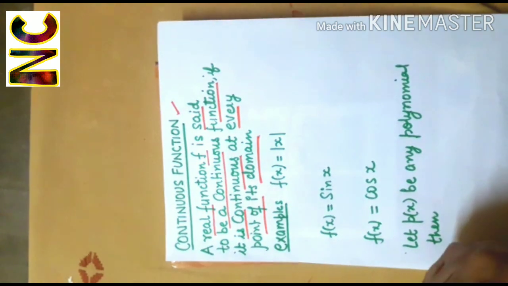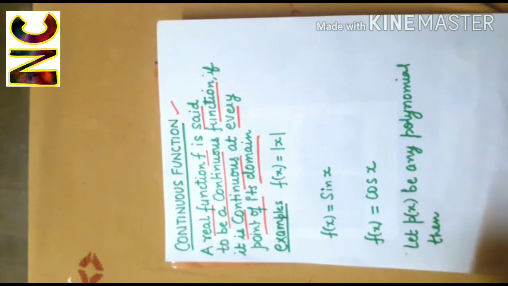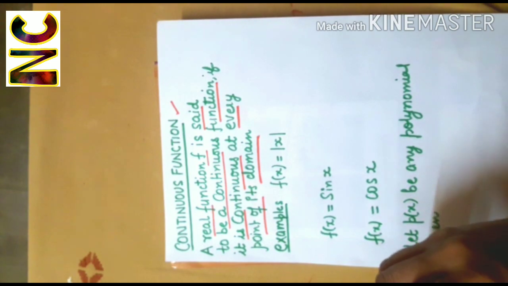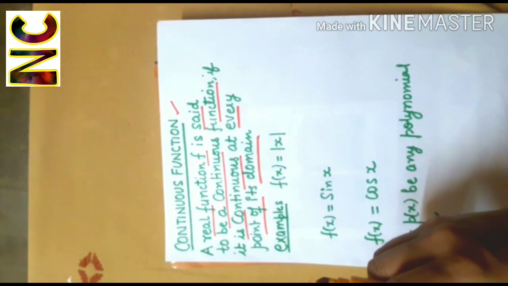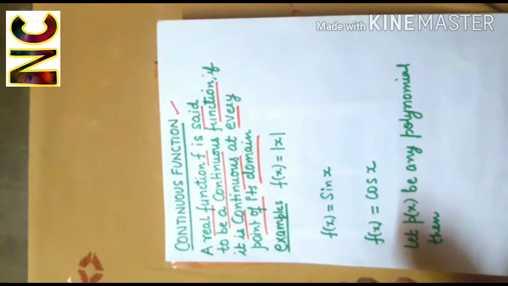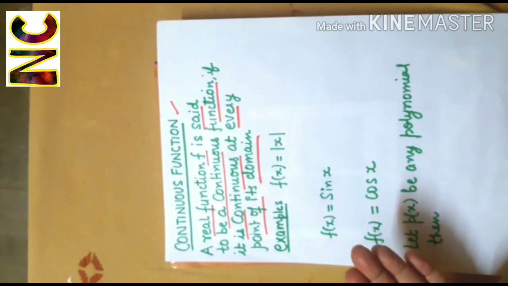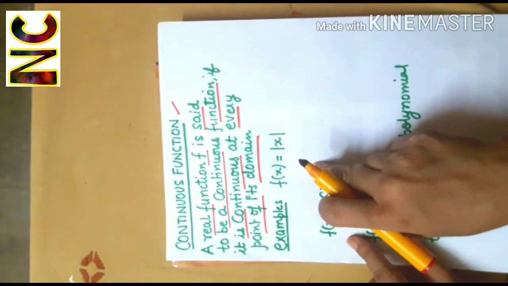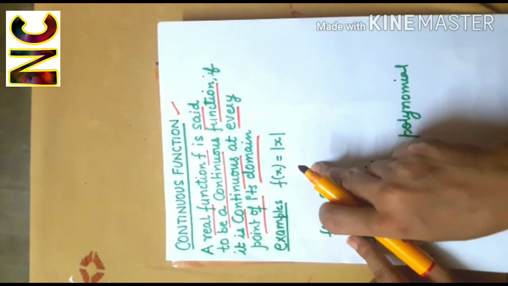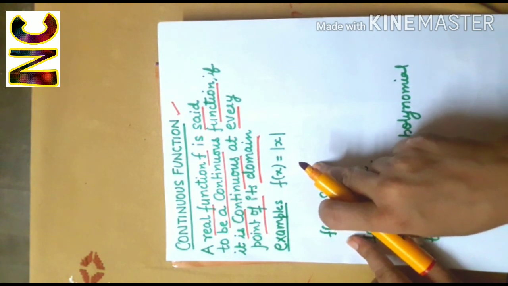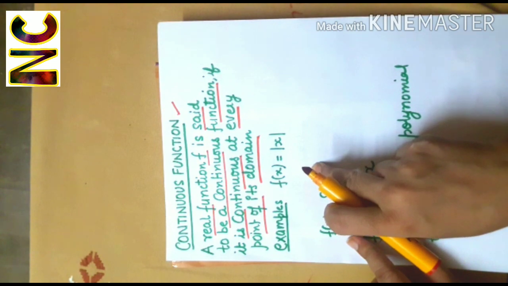That means if the function is continuous at every point of the domain, then we say that the function is continuous. And if we are able to find a point in the domain of the function at which the function is not continuous, then we say that the function is discontinuous.